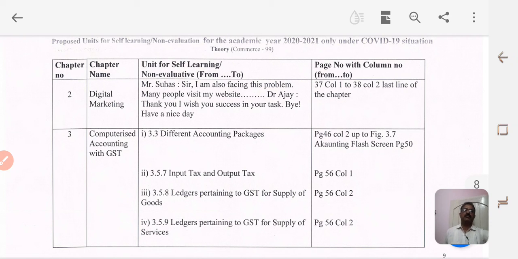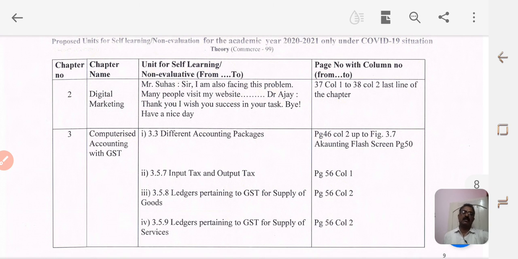Dear students, today we are going to discuss the units for self-learning, which can also be called the non-evaluative part of your syllabus that you are not going to study. Totally we are going to have 6 lessons. Out of these 6 lessons, the first, which is web technology, has nothing deprecated from it.